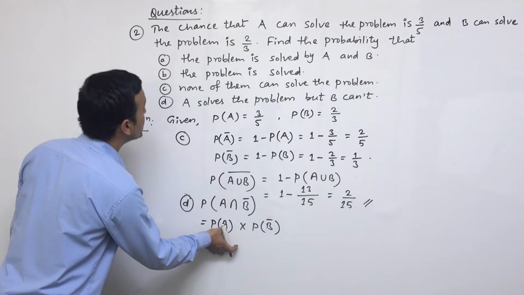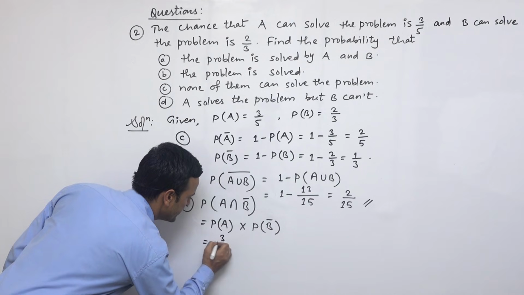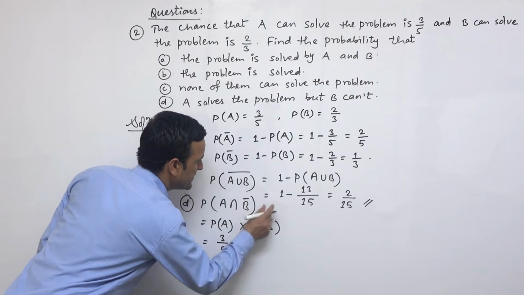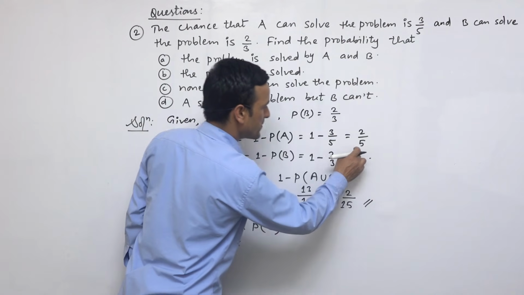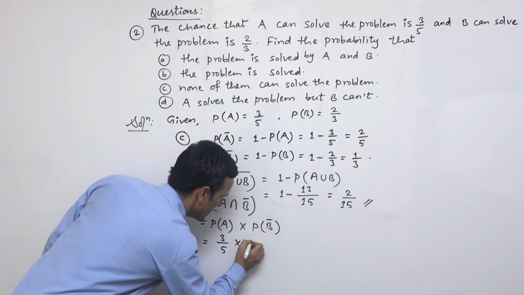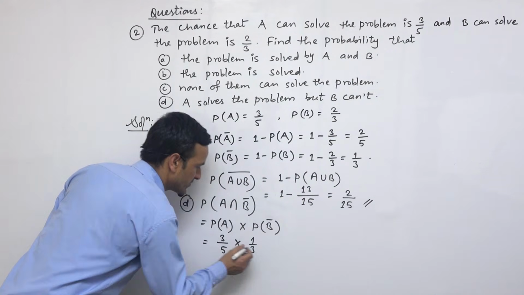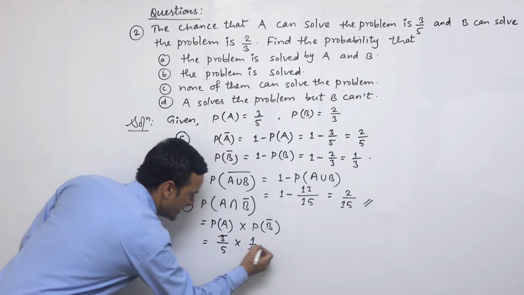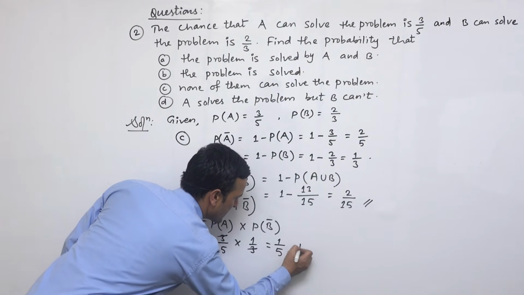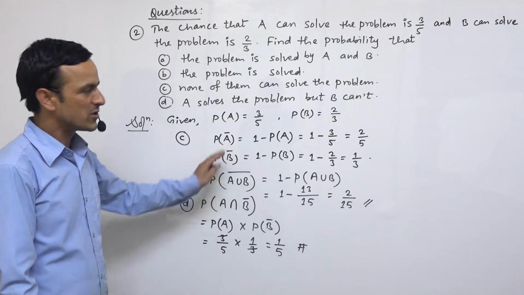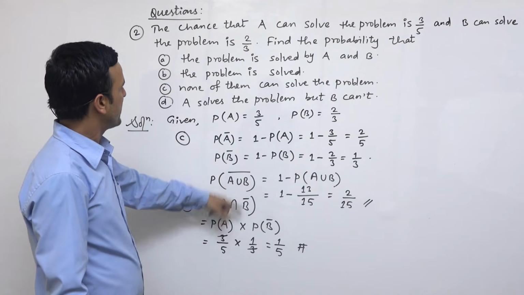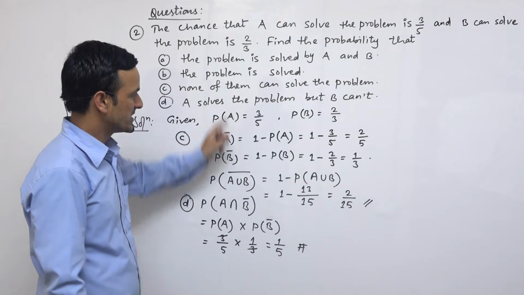So for this we write 3 upon 5 into PB complement, which we have already calculated: PB complement is 1 upon 3. So we directly write 1 upon 3. If we cancel 3 and 3, it will be 1 upon 5, and this is the answer for option D. So these are the solutions we found for this question.